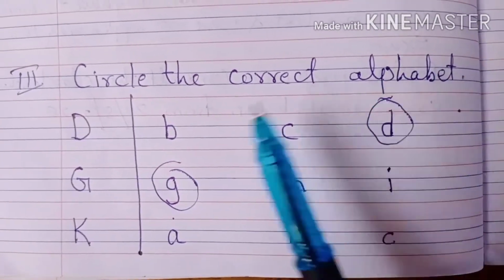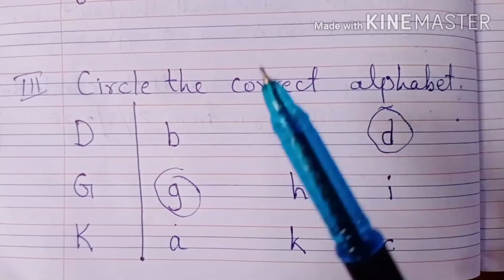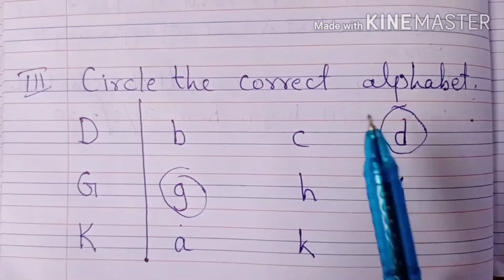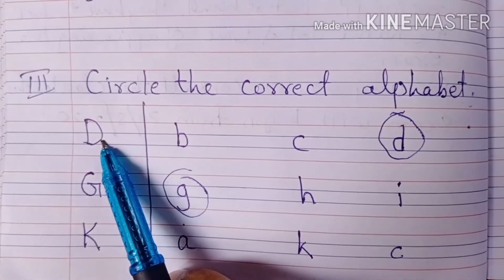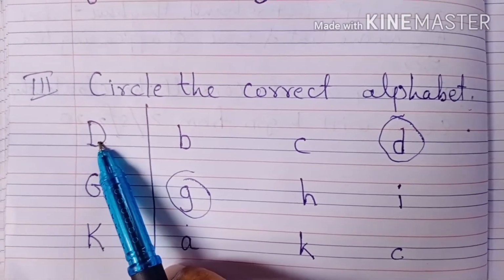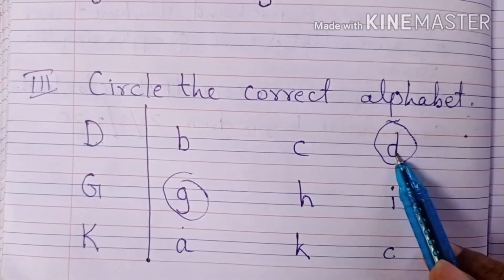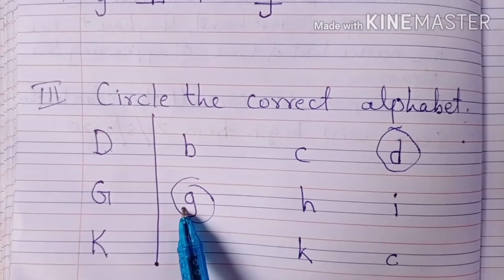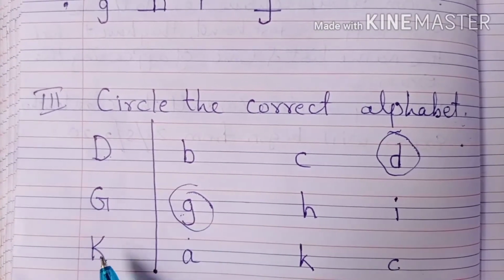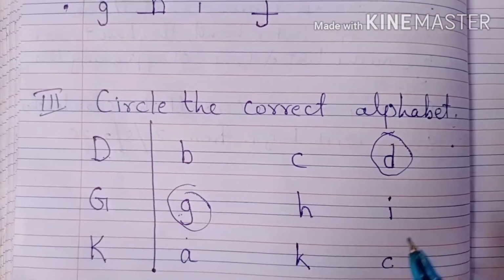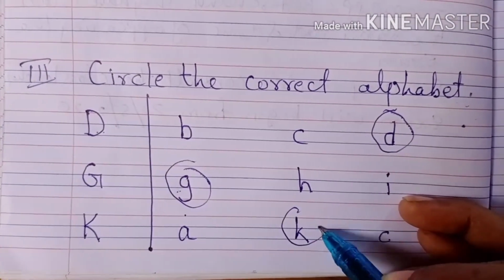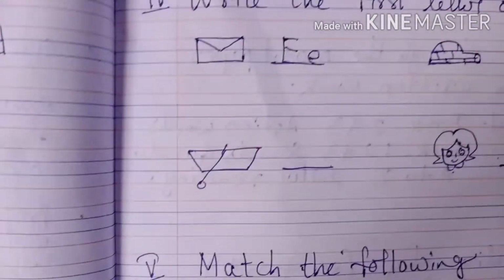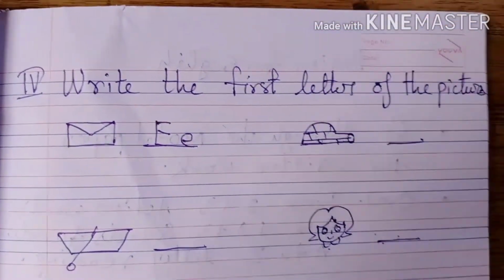Circle the correct alphabets. Number 3, circle the correct alphabets. I have given only a little bit, but in the exam you will get the same pattern. Here it is capital letter D and you have to circle the small letter D. Here it is capital letter G and you have to circle the small letter G. K is there. You have to circle the small letter K. You have to search and find out.